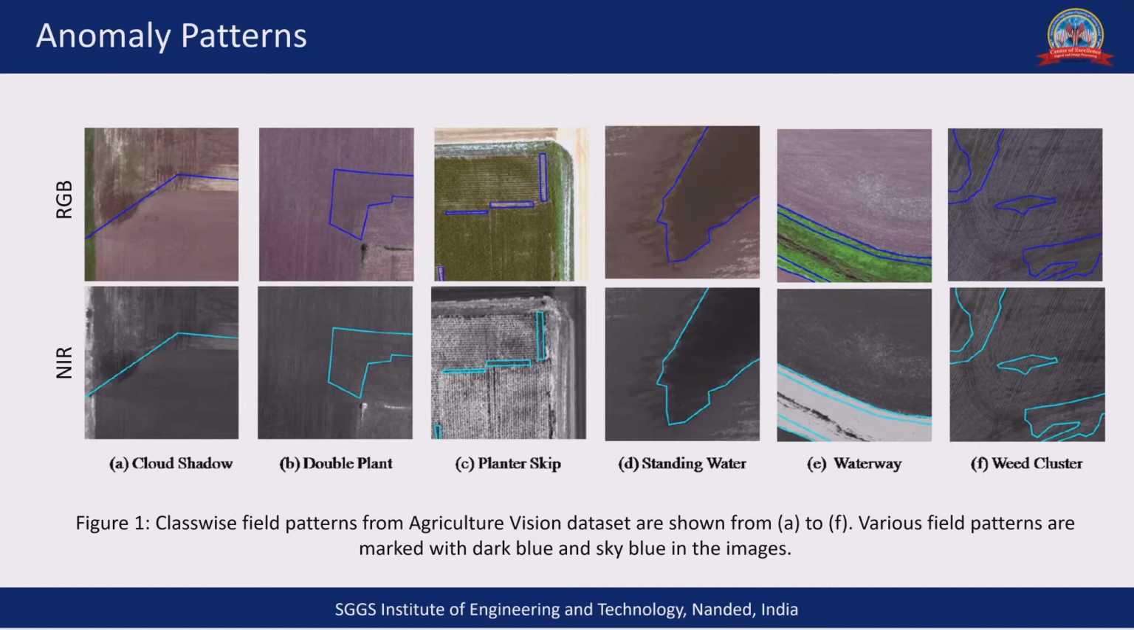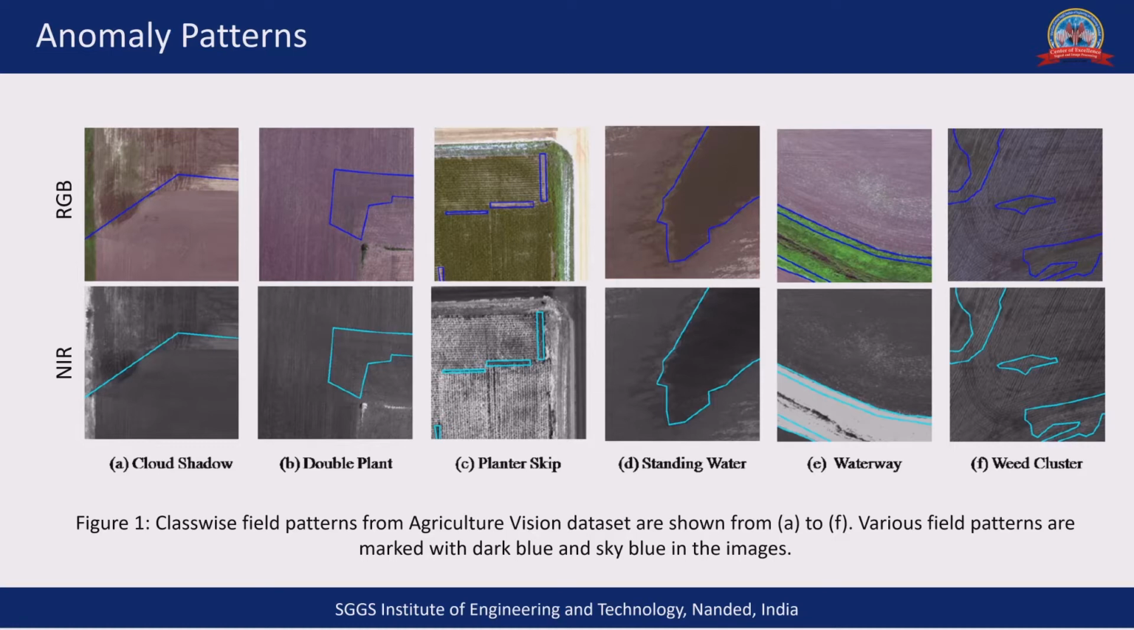The different anomaly patterns considered in this dataset are shown here. Just an example image from each of the classes, for visual understanding. The first row shows the RGB image, and the second row shows the NIR image. With each image, the ground truth annotation is provided, showing where the anomaly belongs.